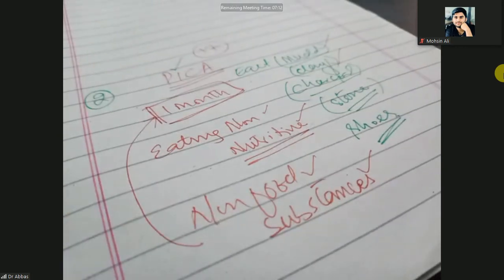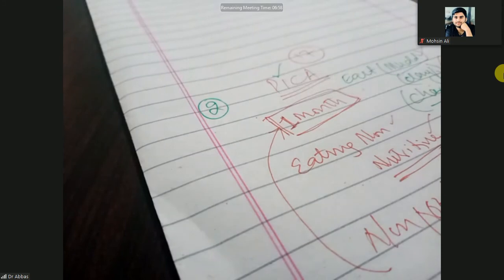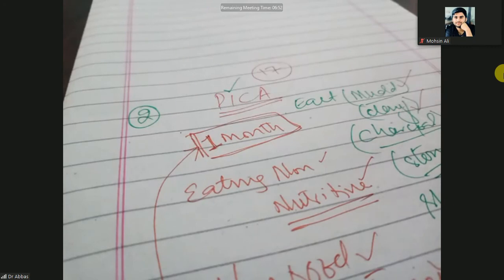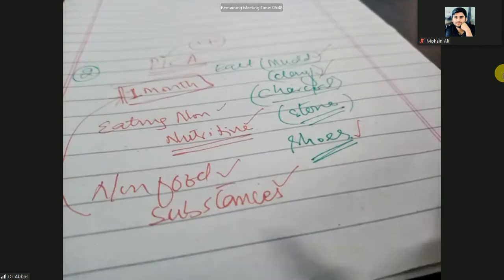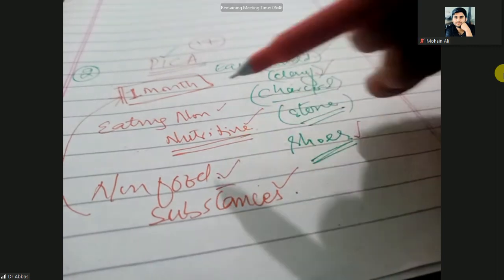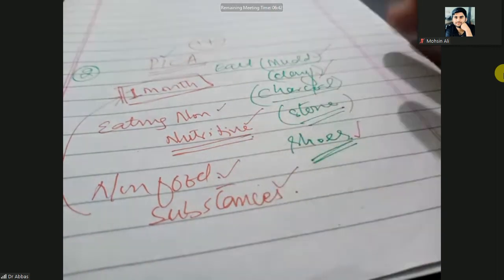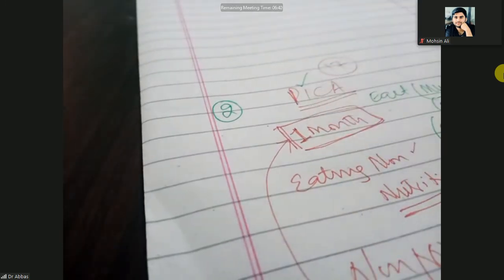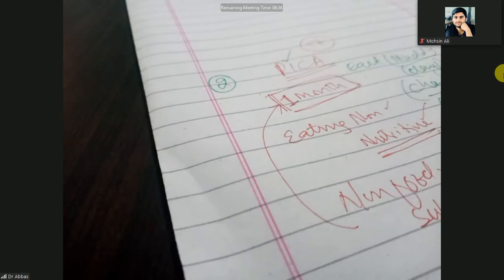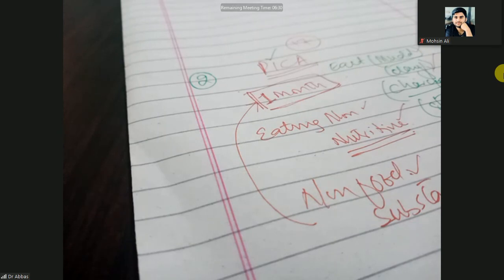It does not mean that if tomorrow you notice that a baby or child is eating clay, mud or charcoal, you call it the behavioral disorder pica. No, specifically the child should eat it for a period of 1 month. 1 month is the cutoff. So eating mud, clay, charcoal, stone, licking the back of shoes, those are non-food substances, and eating non-nutritive substances for a period of 1 month is pica. It is more common in those children who have a mental disability.